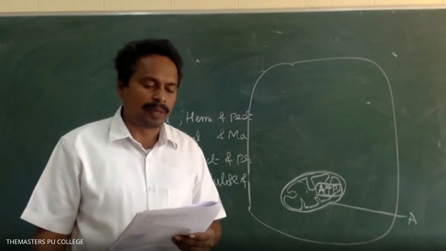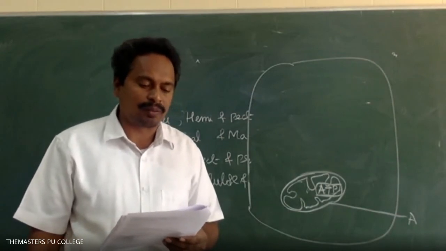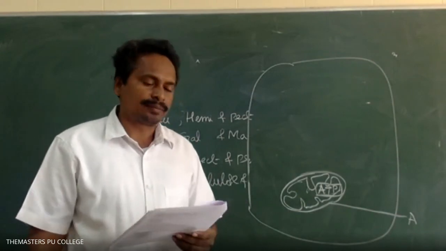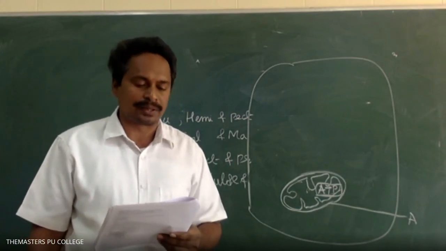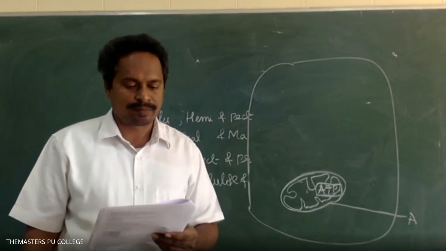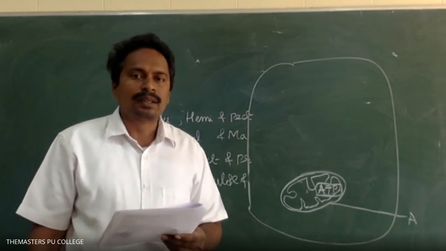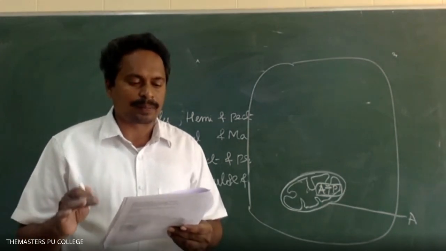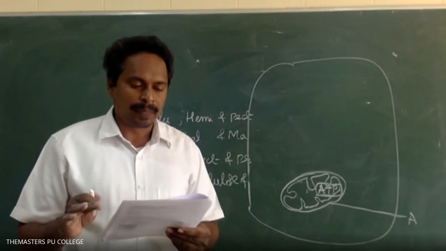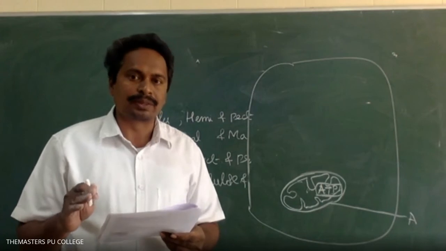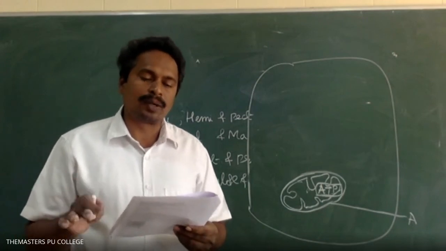Only primary cell wall is present in cells of which? Transverse cells means the transferring tissues, xylem and phloem tissues. Mature cells. In mature cells, the secondary wall is present. Xylem fibers, mature tissue. In mature tissues, primary wall and secondary walls are also present.